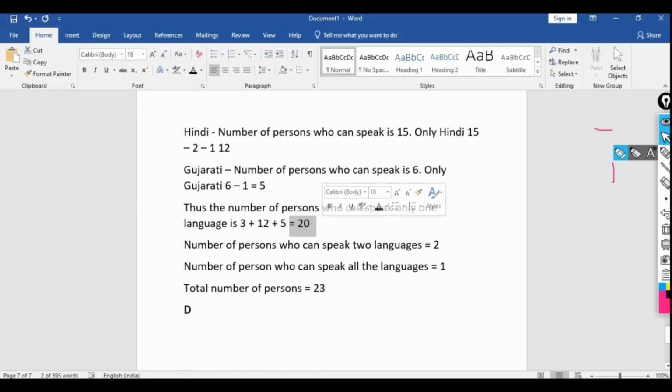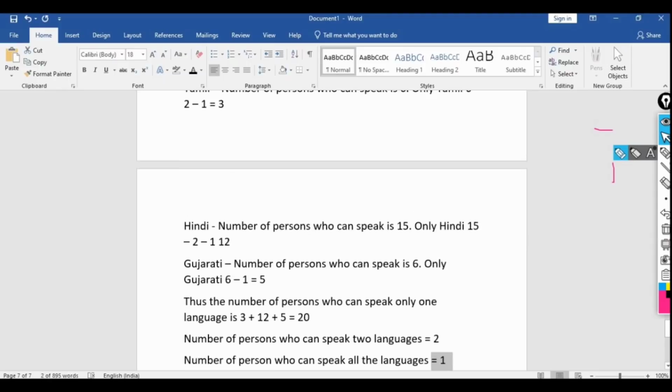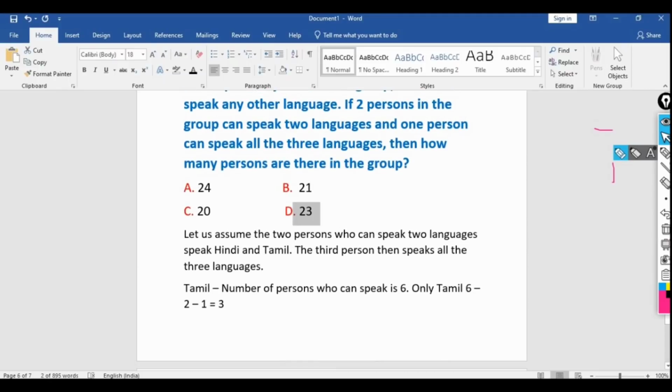Then the number of persons who can speak 2 languages is equal to 2 as it is given in the question, and the number of people who can speak all three languages equal to 1. So the total number of persons in that bus equal to 20 plus 2 plus 1 equal to 23. So the correct option will be D. So this is all about this question.